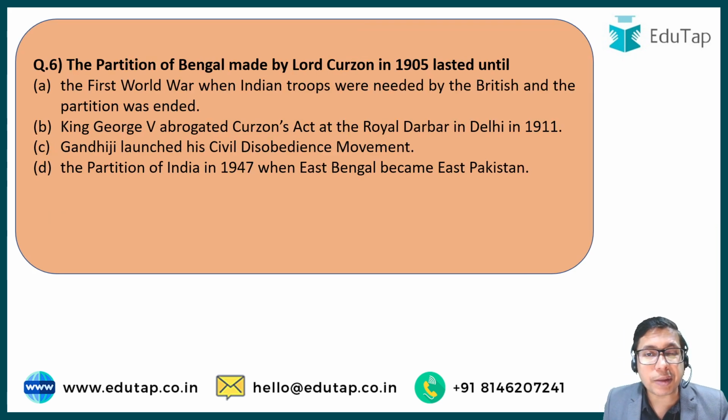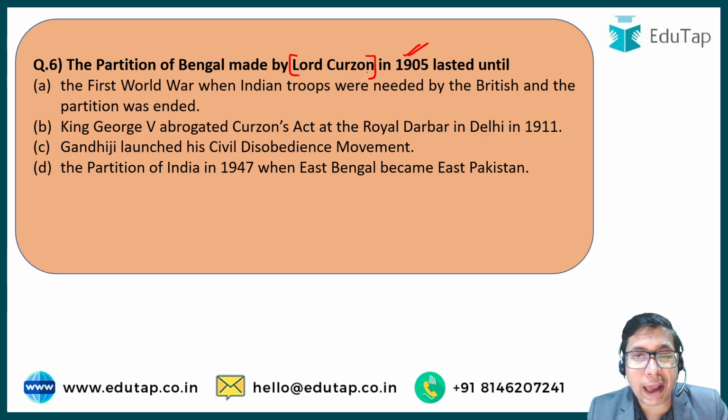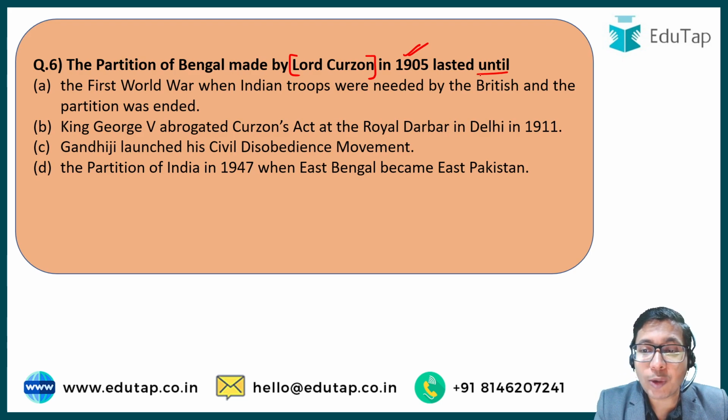Question number 6 is about the partition of Bengal. It happened in 1905 by Lord Curzon. It was a very aggravating event. It mobilized Indian masses throughout the country, and Swadeshi movement was started in order to protest against the division of Bengal. But this partition of Bengal lasted until when?